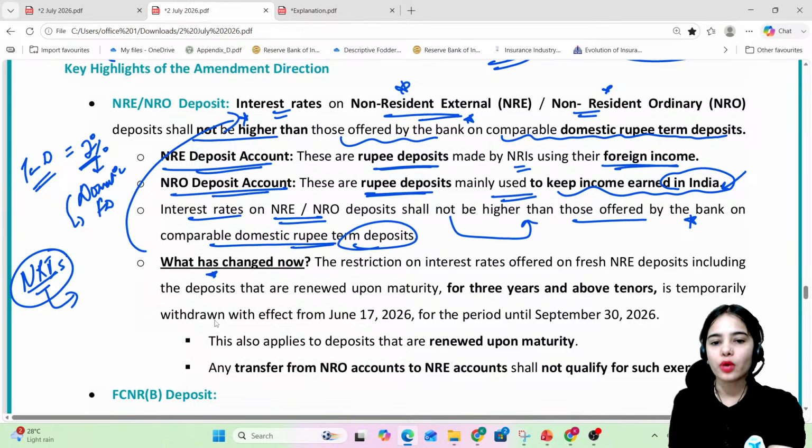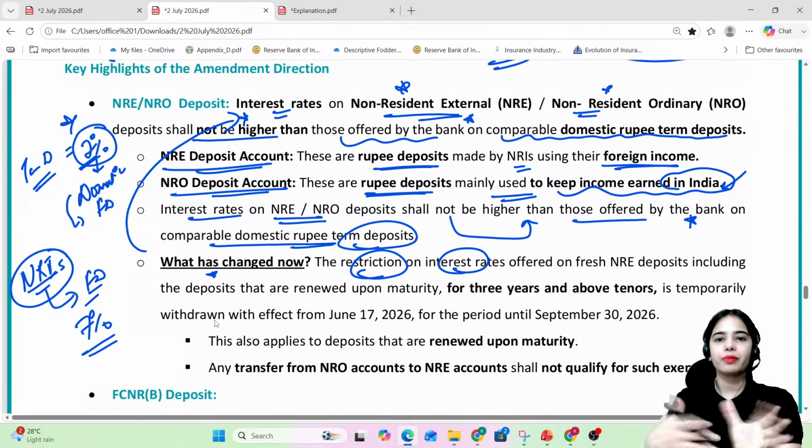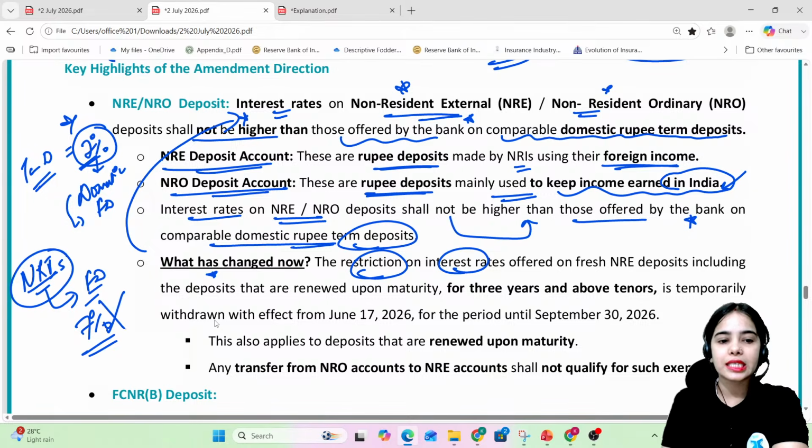Now what has changed now? The restriction on interest rate. If the domestic FD has an interest rate of 7%, the NRI FD should also have the interest rate of 7% if they are of the same tenure. But now it has been said that this kind of ceiling or this kind of restriction is being removed.